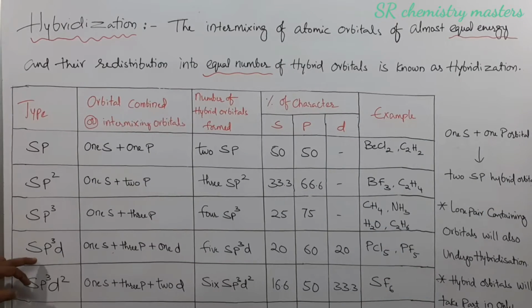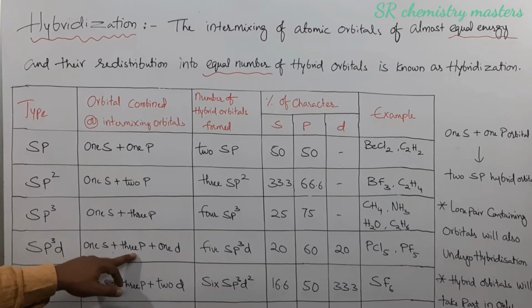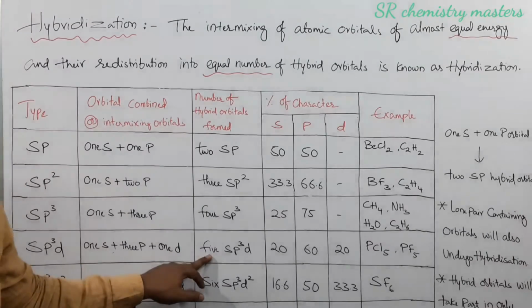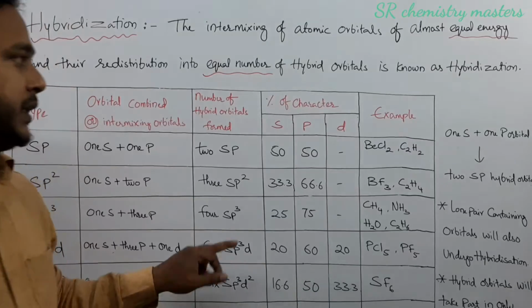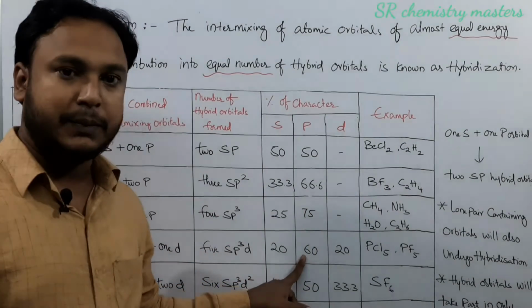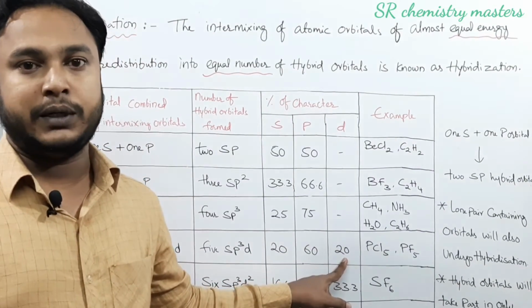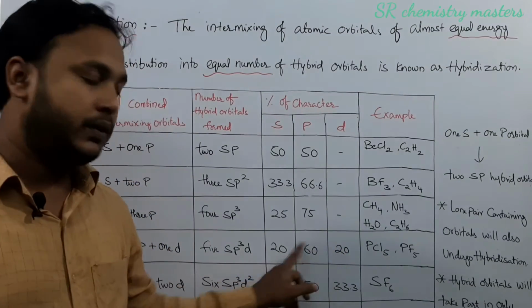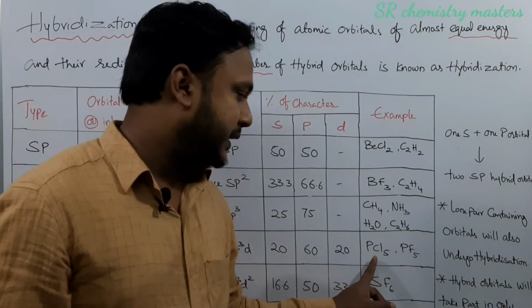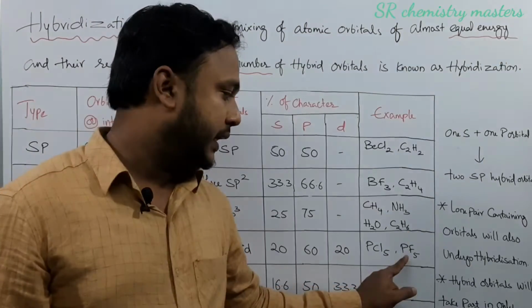The next one is sp3d. In sp3d hybridization, one s orbital combines with 3 p orbitals and 1 d orbital, resulting in the formation of 5 sp3d hybrid orbitals. Here the percentage of s character is 20%, p character is 60% and d character is 20%. Remember, each hybrid orbital will have this much percentage of character in it. Examples for sp3d hybridization are PCl5 and PF5.